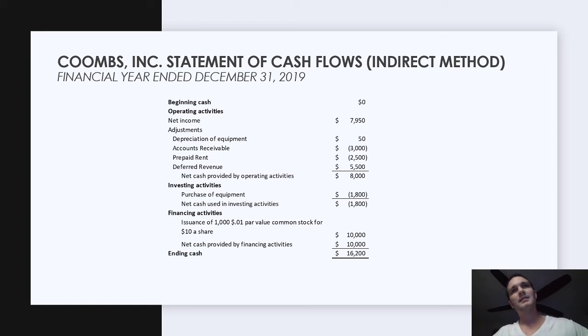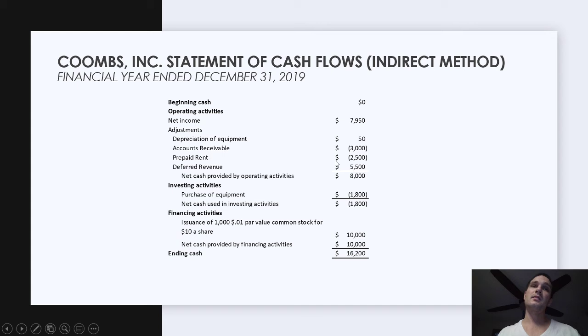The direct method is in the statement of cash flows video, and so we can see how this has been adjusted based on this one transaction. And so we add this line, accounts receivable, and it's going to reduce our net cash provided by operating activities by $3,000. And this makes sense if you think about it, because we didn't receive cash and our net income has increased. And so in order to reconcile net income to the cash that's been provided by operating activities, we'd have to reduce it for the accounts receivable.